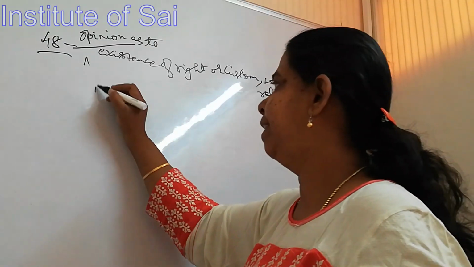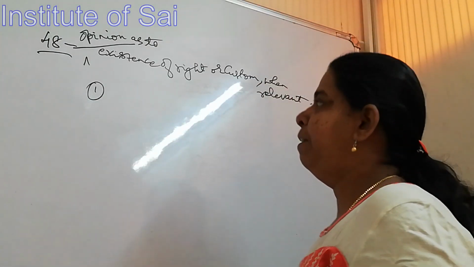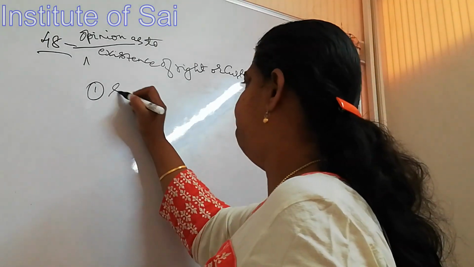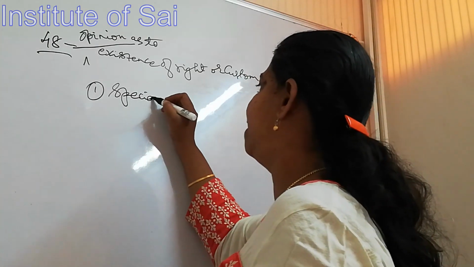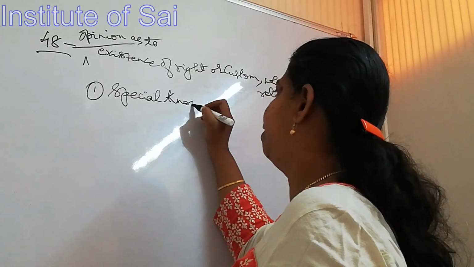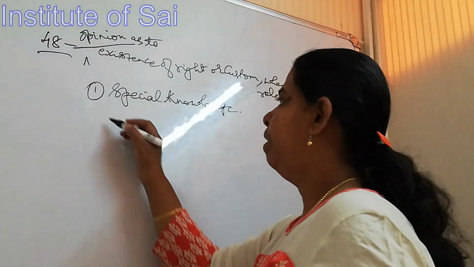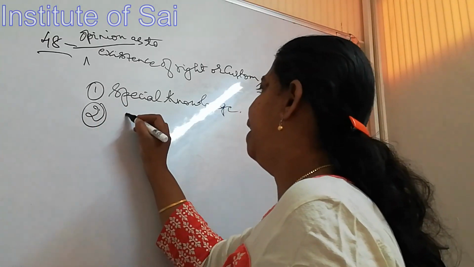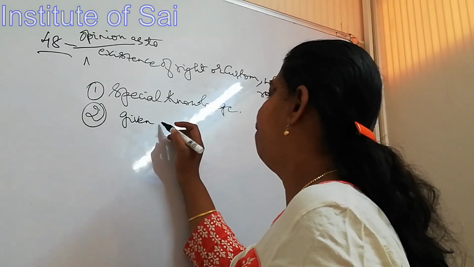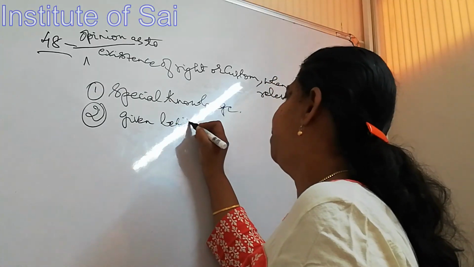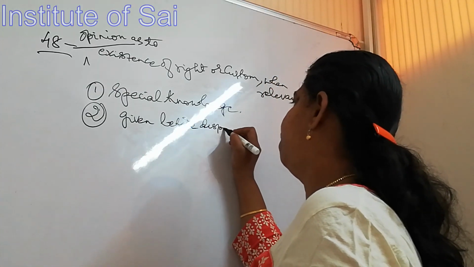One thing, yesterday we were doing it. If the opinion has been given by a person who has special knowledge of the right or custom, and second, it has been given before the dispute in question arose.